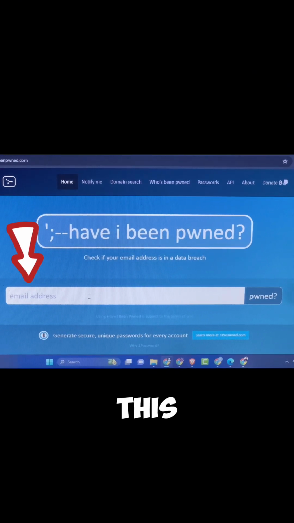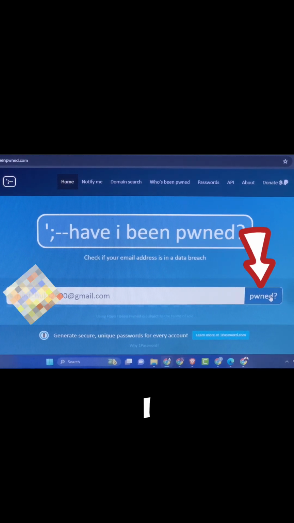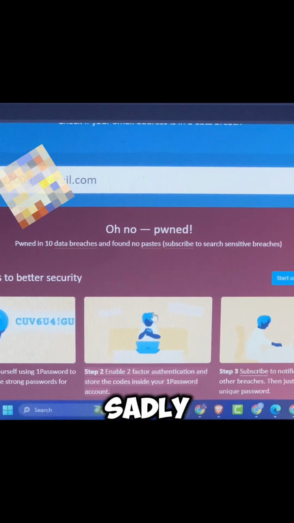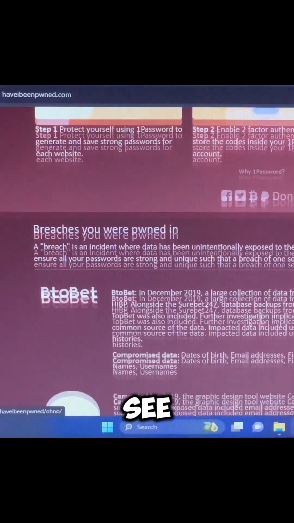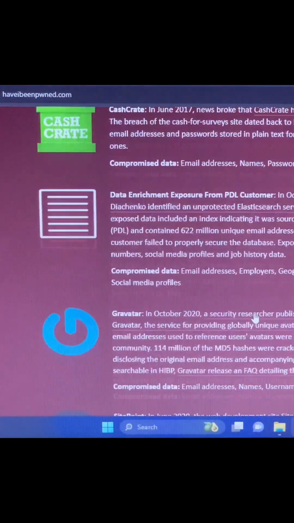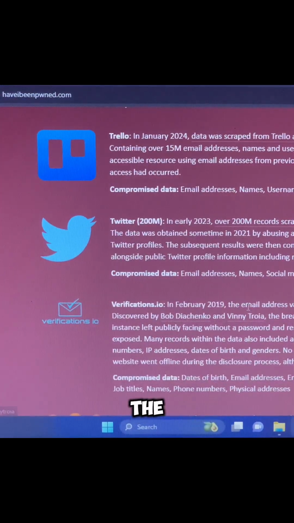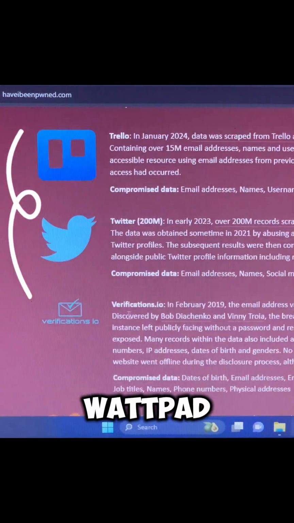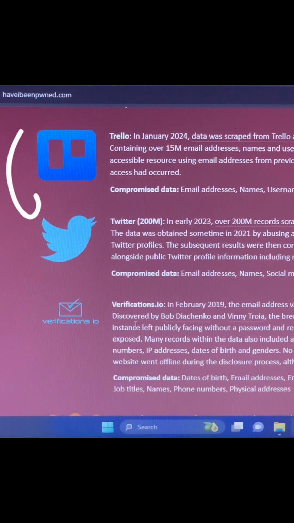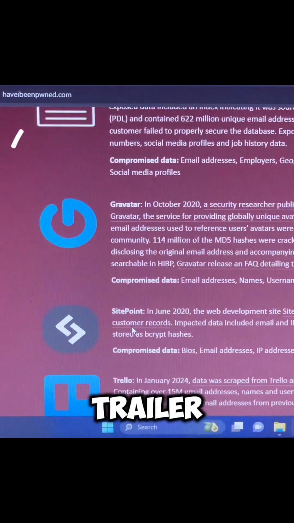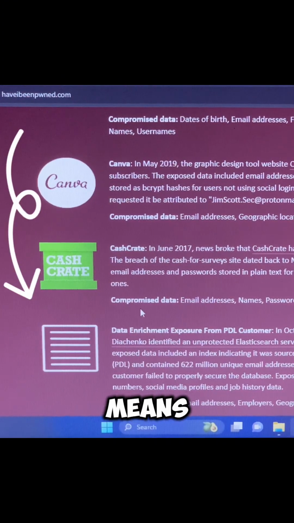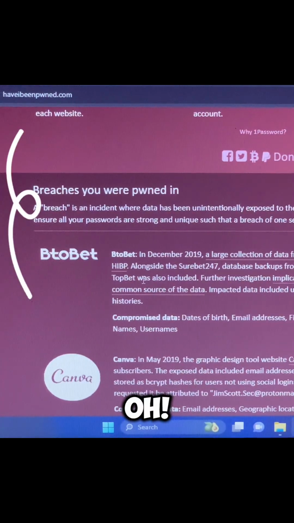Let's find out. In this input field right here, I'm just going to paste in my email address and click on pwned. So obviously this email has been pwned, sadly. Okay, I didn't even find out. Let's go through some websites which experienced a data breach, which I used this email address to sign up for. You can see this is Wattpad, this is verifications.io, this is Twitter, this is Trello, SitePoint, Gravatar, data enrichment explosion, I don't even know what that means, CashCrate, Canva, oh, that's so bad.